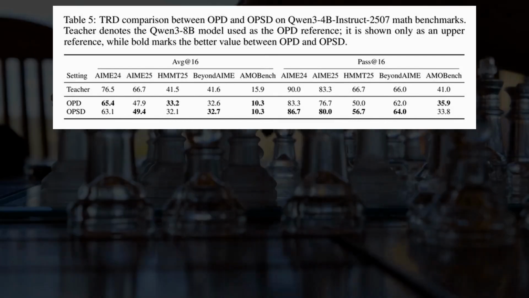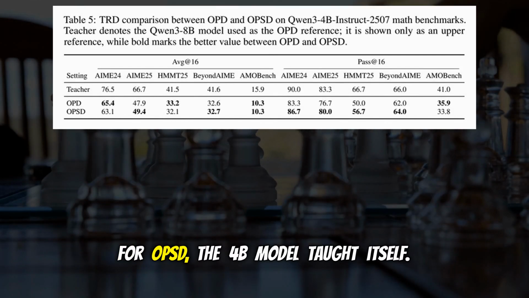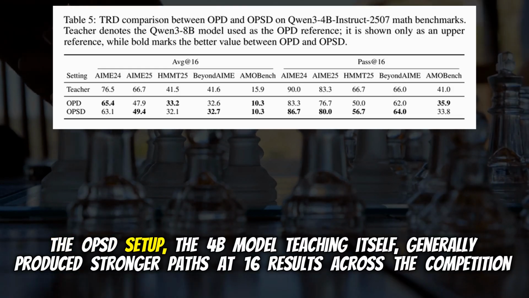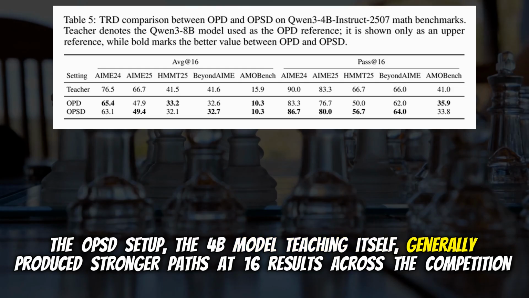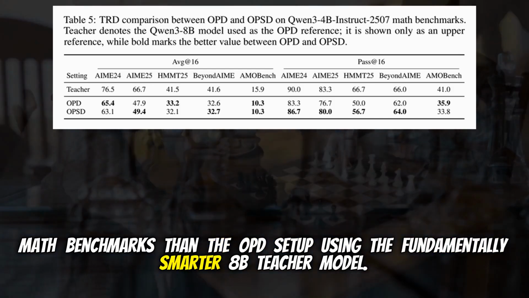Okay, let's look at that. For OPD, they used a separate, larger 8B model as the teacher. For OPSD, the 4B model taught itself. And I had to read that table twice. The OPSD setup, the 4B model teaching itself, generally produced stronger pass at 16 results across the competition math benchmarks than the OPD setup using the fundamentally smarter 8B teacher model.